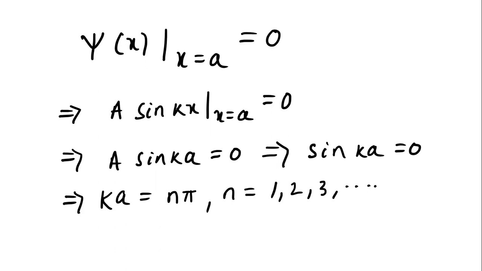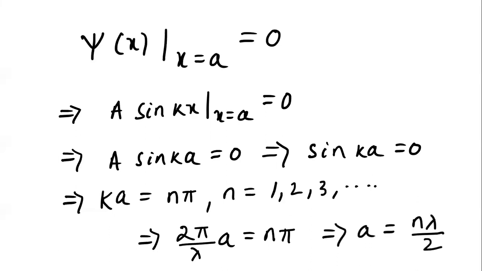So here this is important, we got ka is equal to n pi, right? Further, if you substitute k is 2 pi by lambda, so 2 pi by lambda times a is equal to n pi. Then you can find out the value of a. So a you can write as n lambda by 2, right? So a is equal to n lambda by 2 clearly indicates that allowed bound states are possible for those energies for which the width of the potential well, which is a, is equal to integral multiples of half wavelength, n times lambda by 2, where n is 1, 2, 3.